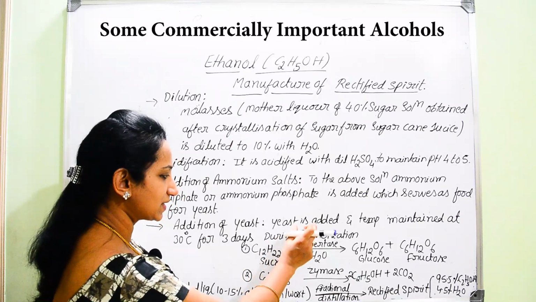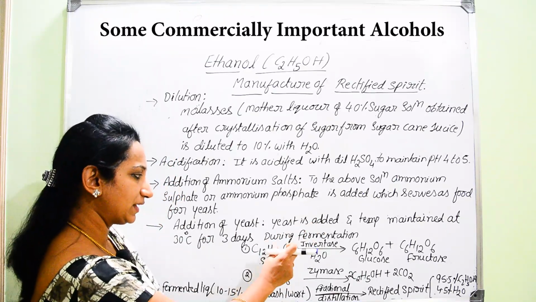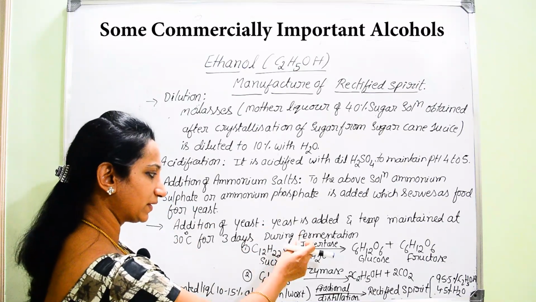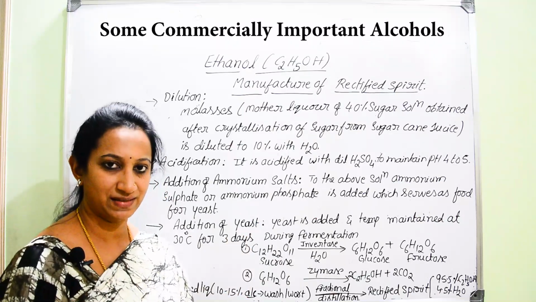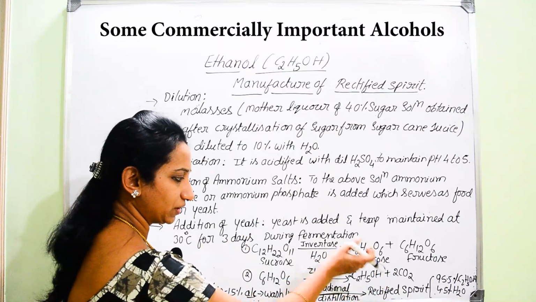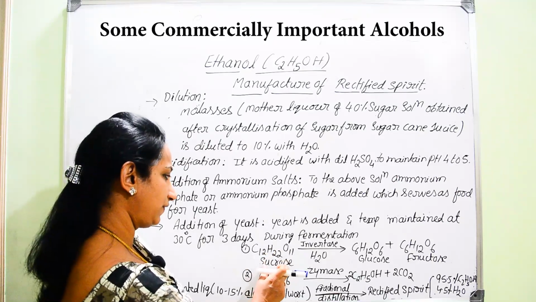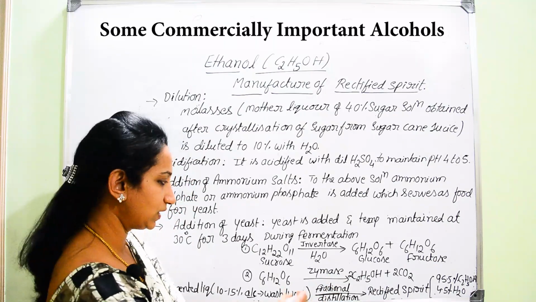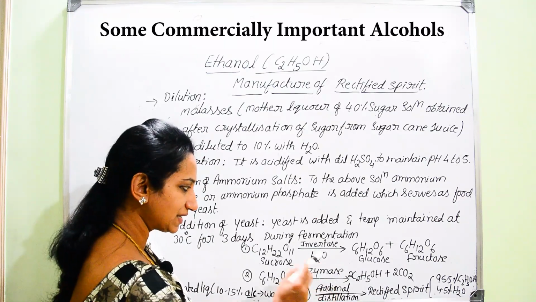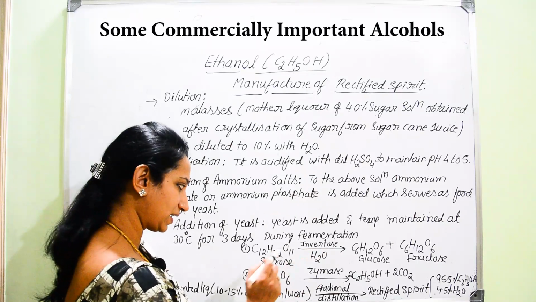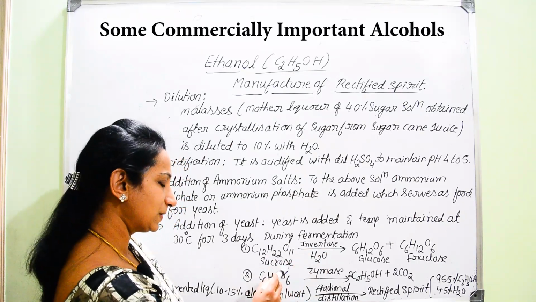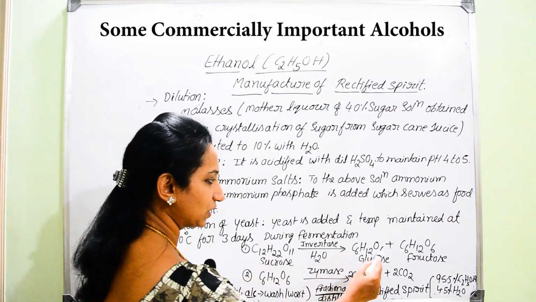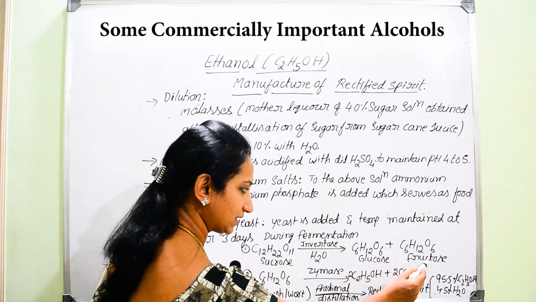By the help of this hydrolysis process, that yeast contains importantly 2 enzymes. During fermentation, whatever reactions take place, those play a major role in the preparation of ethanol. Of course, yeast actually contains 2 types of enzymes. One is invertase, another one is named zymase. What is the role of this invertase? This invertase helps in the conversion of sucrose, that is the disaccharide unit, into monosaccharide units, that is glucose and the other one is fructose.